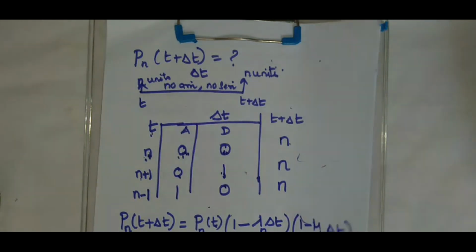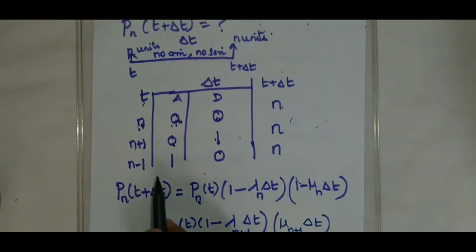What is the other possibility we have? When there are n minus 1 customers in the system. So the probability that there are n minus 1 customers in the system during the time interval of length t and one arrival is taking place. One arrival means the probability that one occurrence takes place in the time interval of length delta t is lambda delta t. So that is lambda. This arrival is taking place since there are n minus 1 customers in the system during the time t.